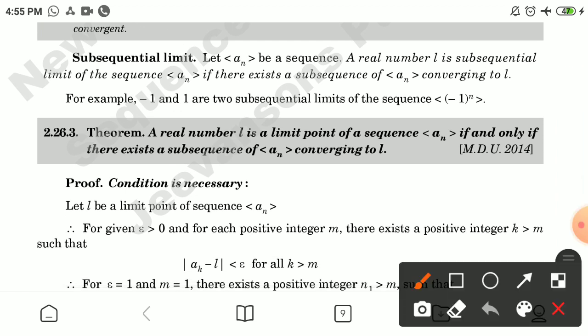Subsequential limit. Let a_n be a sequence. A real number L is a subsequential limit of the sequence a_n if there exists a subsequence of a_n converging to L. For example, -1 and 1 are two subsequential limits of the sequence (-1)^n.